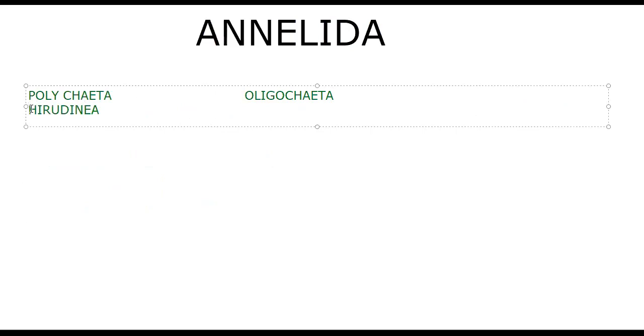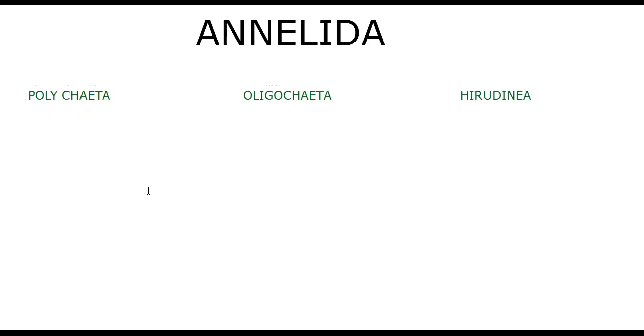Wait a minute, I'm trying to adjust. Here it should be. Polychaeta, Oligochaeta, and Hirudinea. So with these three classes, first of all we need to go with the segmentation pattern. For that, first let me put all these in the box.